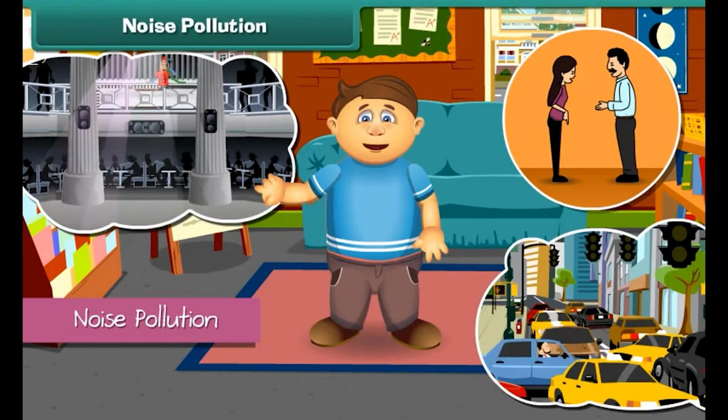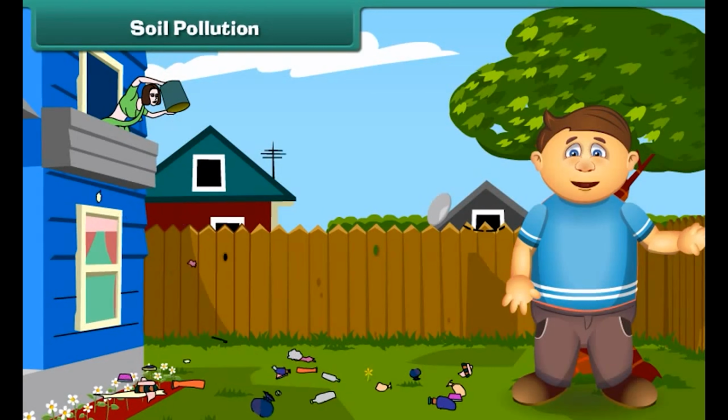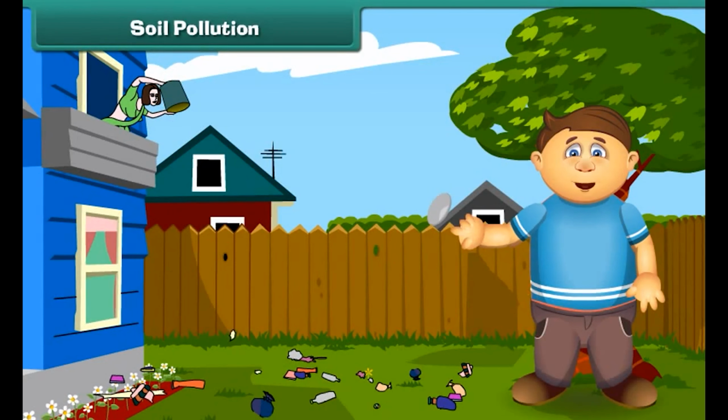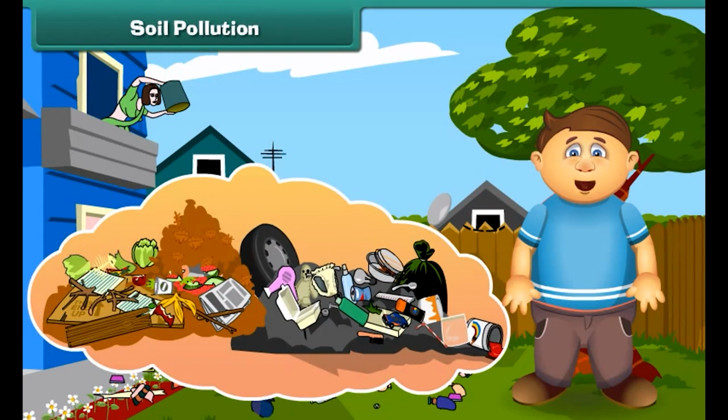Friends, just think what happens if we dump garbage into the soil. Yes, absolutely right. It gets polluted. The low quality of the soil is called soil pollution. Dumping things like fruit and vegetable peels and papers get mixed with the soil, but plastic objects do not. It makes the soil infertile. Well, to reduce soil pollution, we should stop littering.